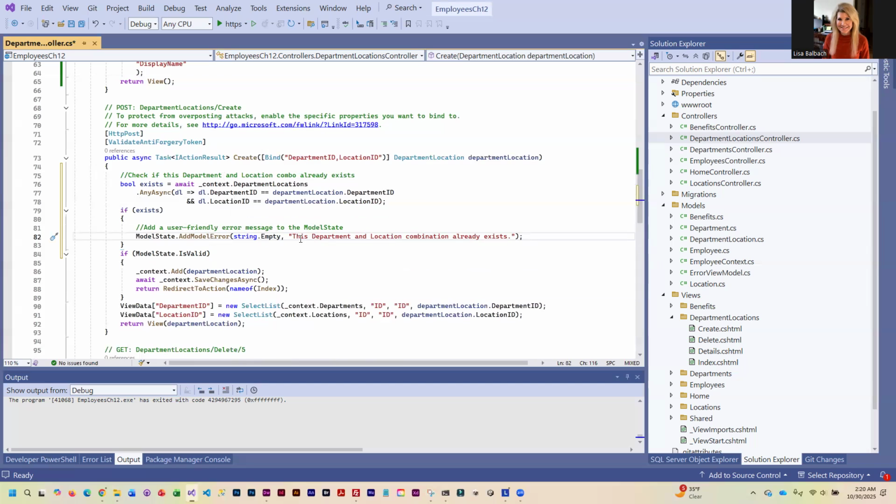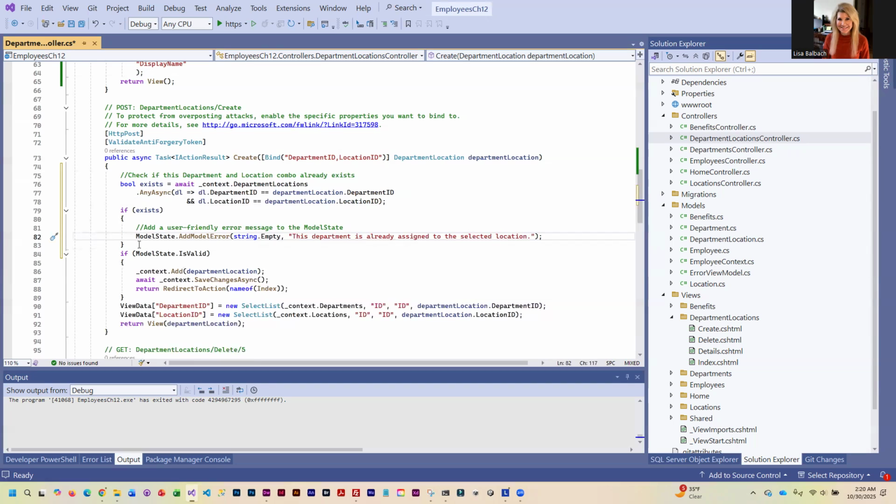And let's see, this department and location combination already exists. That's fine. However, I'm going to change this to say this department is already assigned to the selected location.